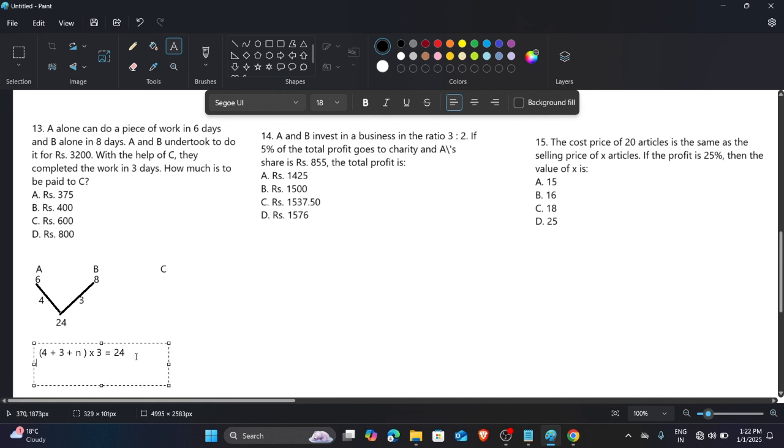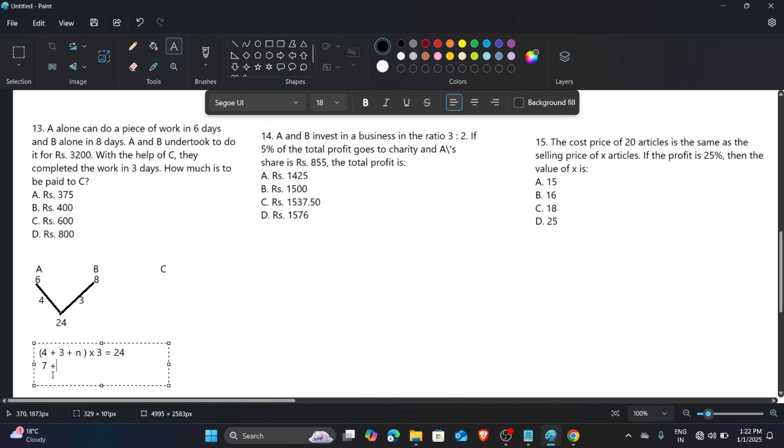When we add everything, 4 plus 3 is 7. 7 into 3, and plus 3n, equals 24. I can divide 3 directly into 24, so no need to multiply everything.